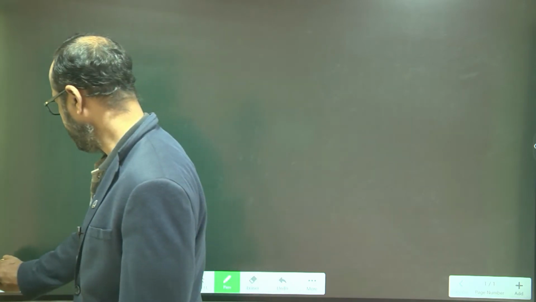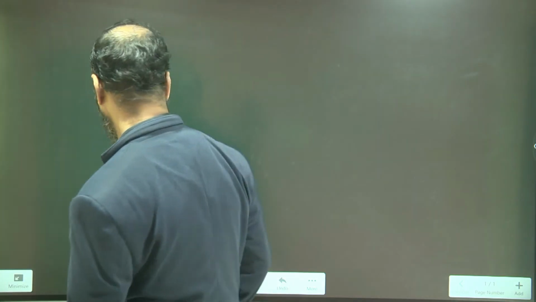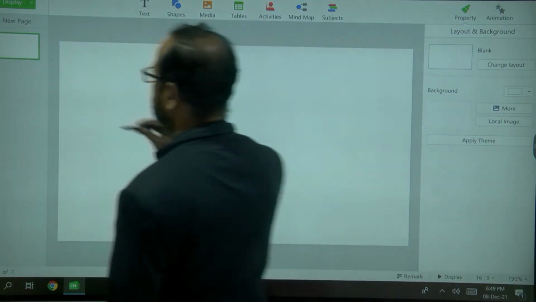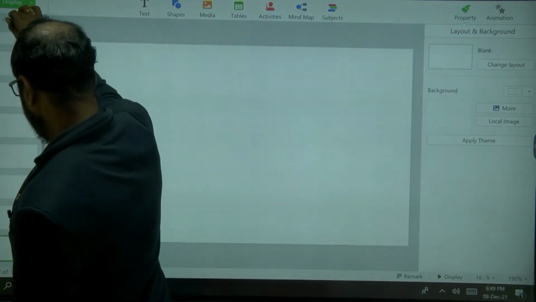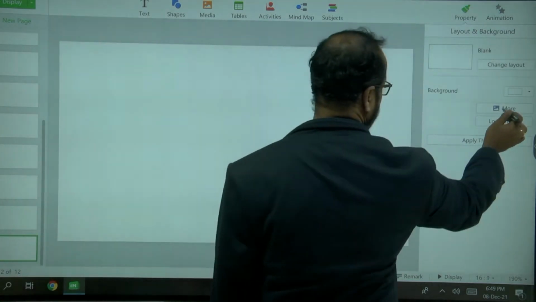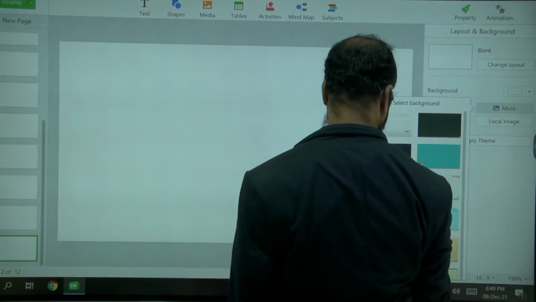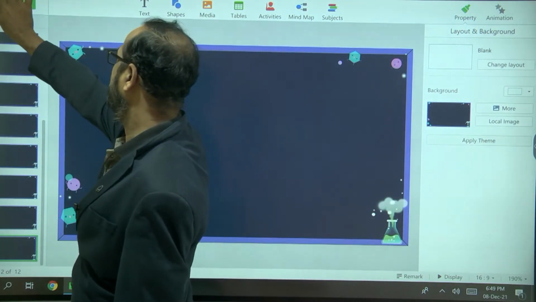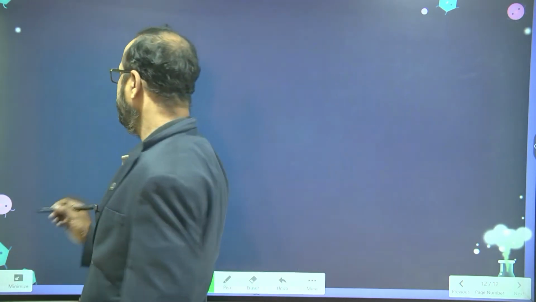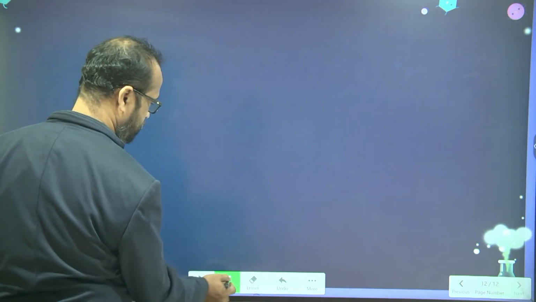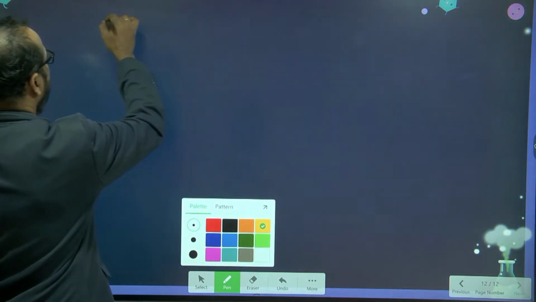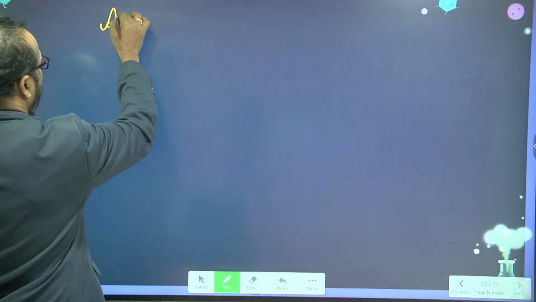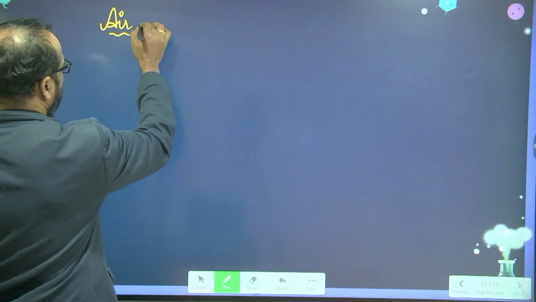Chaitanya, can you hear me? Sir, air is a mixture of different types of gases, sir. Very good. So air is a mixture of gases. Air is what?